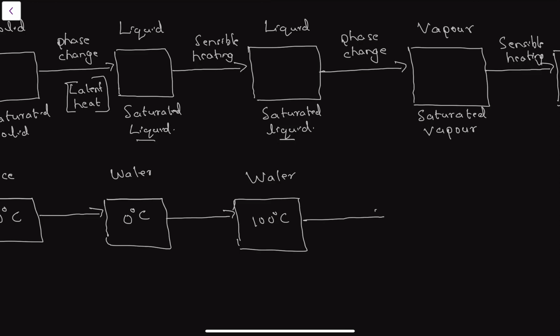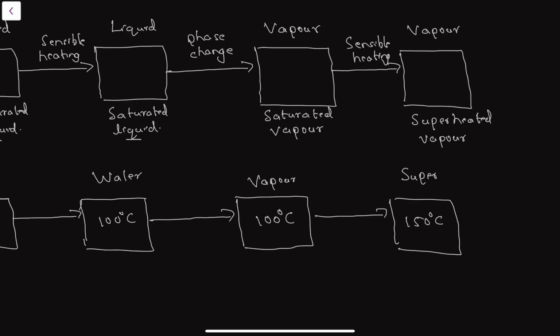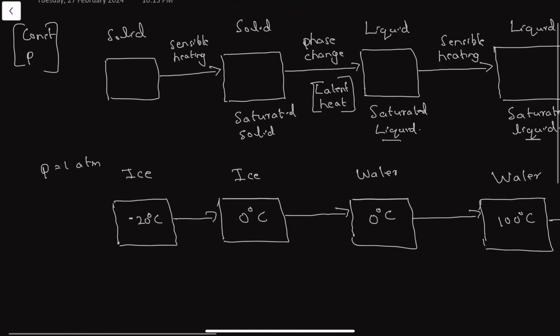If you supply heat further, this will be converted to vapor at 100 degrees Celsius, which is a phase change process. If you supply further heat to raise its temperature, let it be up to 150 degrees Celsius, this is called superheated vapor.